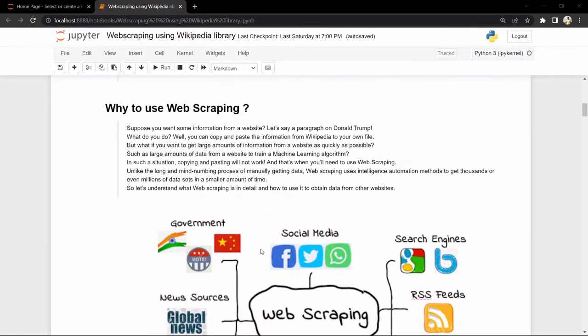So now, why should we use web scraping? We understood what web scraping is. Now let's understand why we should use it. Here we have an example. Suppose you want some information from a website, let's say a paragraph on Donald Trump. What would you do?